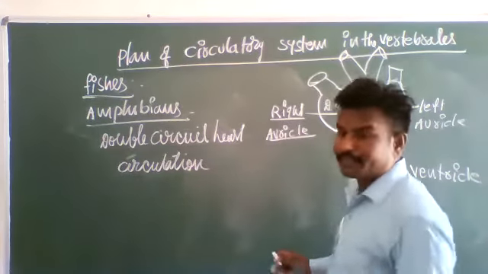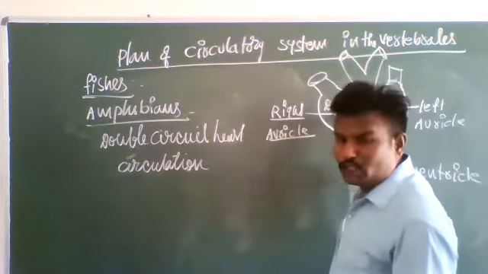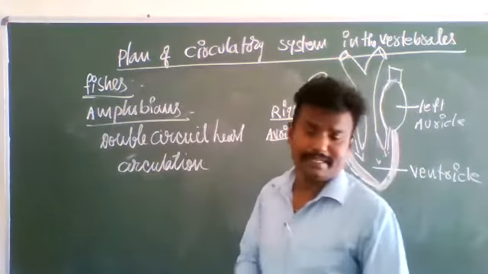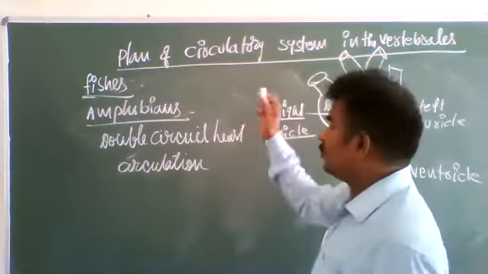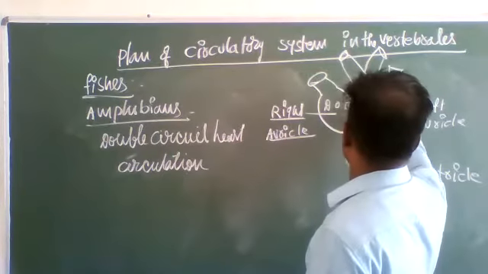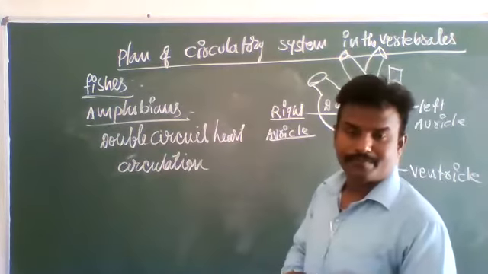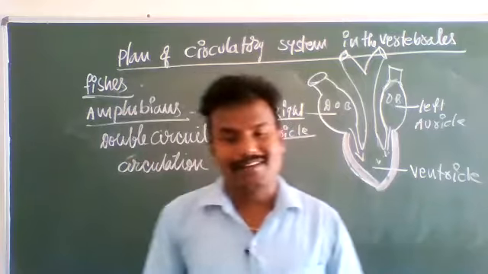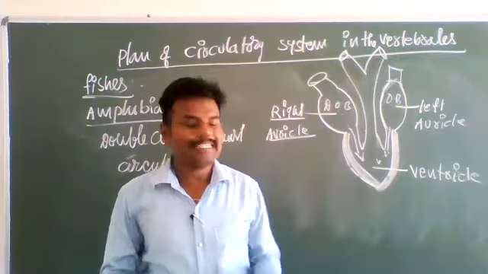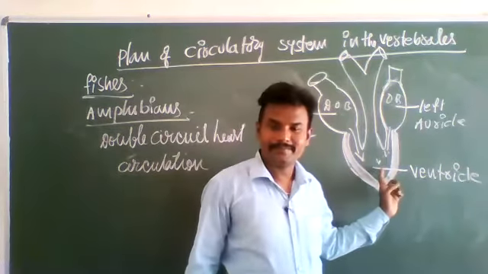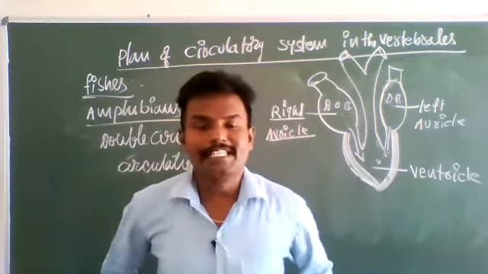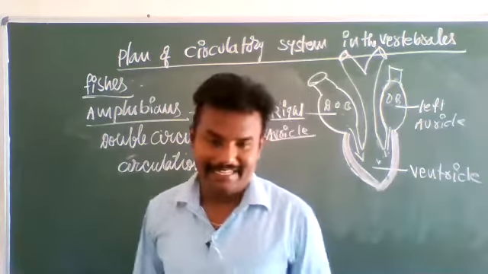One time from heart to lungs for oxygenation. The blood needed to become oxygenated. After oxygenation, the oxygenated blood reaches the left auricle. From the left auricle, the blood is mixed. The mixed blood is pumped out from the ventricle.